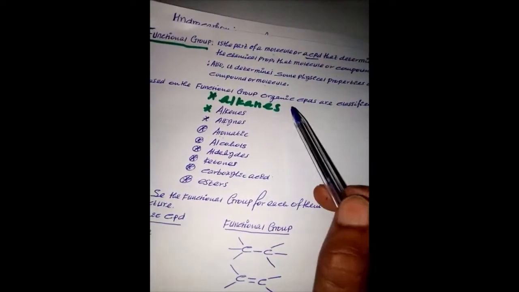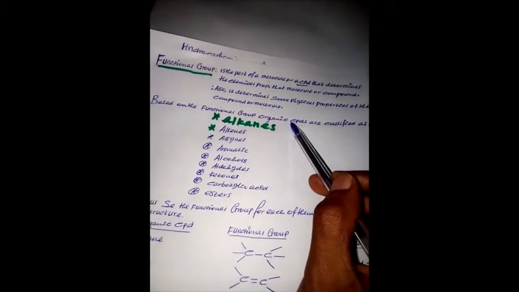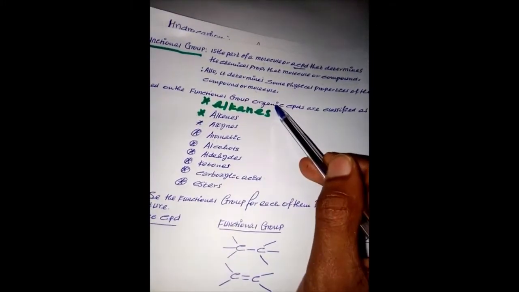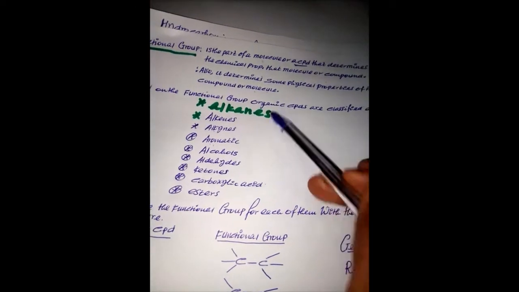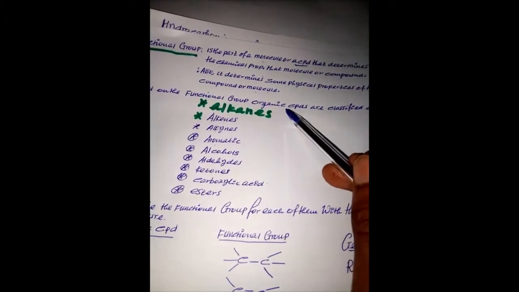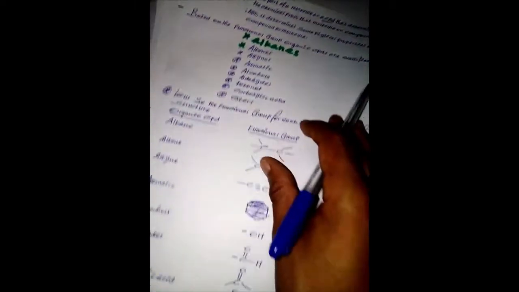Based on the functional group, organic compounds are classified as alkane organic compound, alkene organic compound, alkyne organic compound, aromatic organic compound, alcohols organic compound, aldehyde organic compound, ketones organic compound, carboxylic acid organic compound, and esters organic compounds. Let us see the functional group for each organic compound with their general structure.